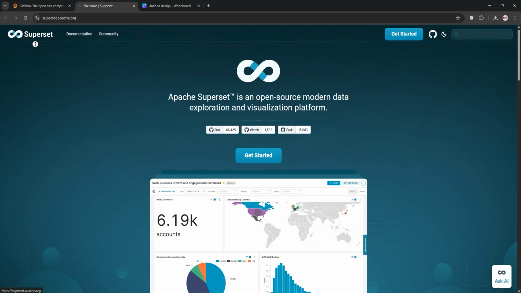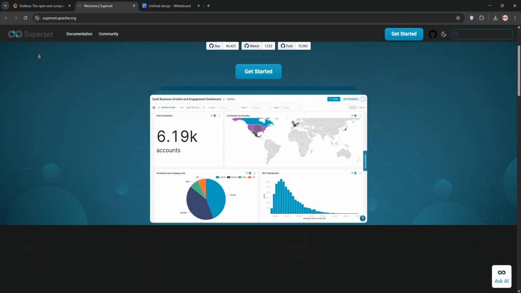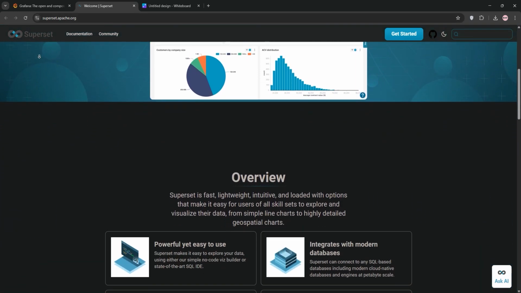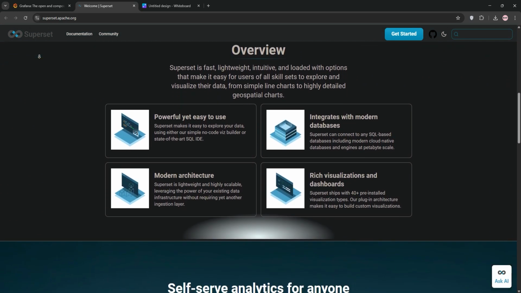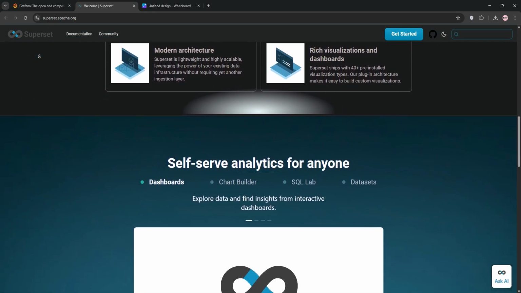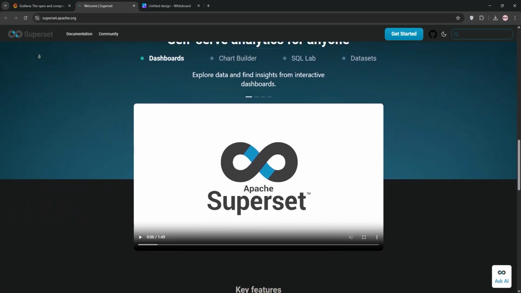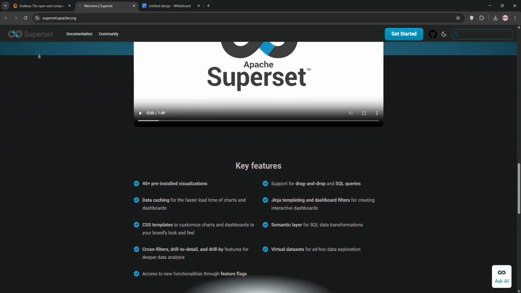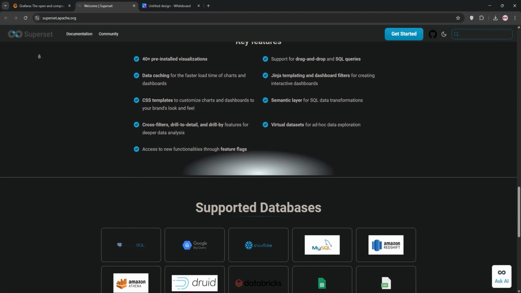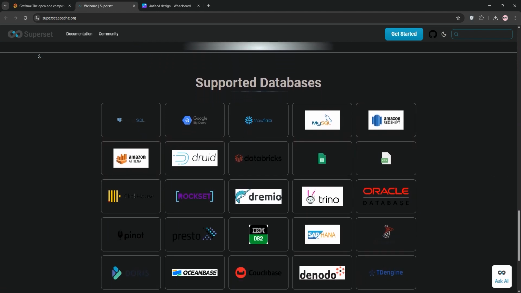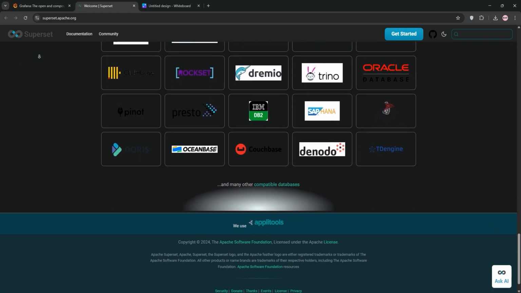Apache Superset, developed by Airbnb, is a business intelligence tool focused on data exploration and visualization. It offers an SQL IDE for crafting complex queries and supports a wide range of visualizations from pie charts to geospatial maps. Superset connects to SQL databases like PostgreSQL and Snowflake, making it perfect for analysts and data scientists diving into ad hoc analysis and reporting.